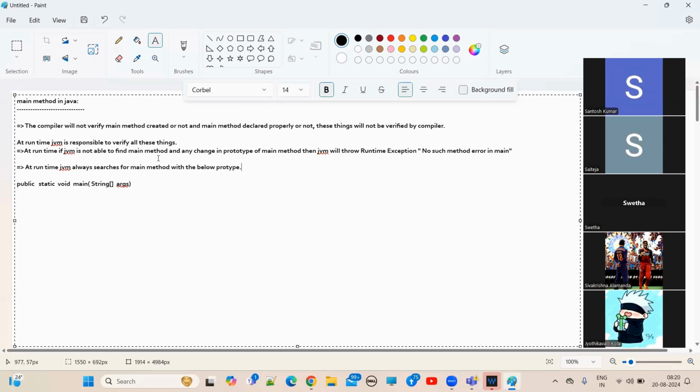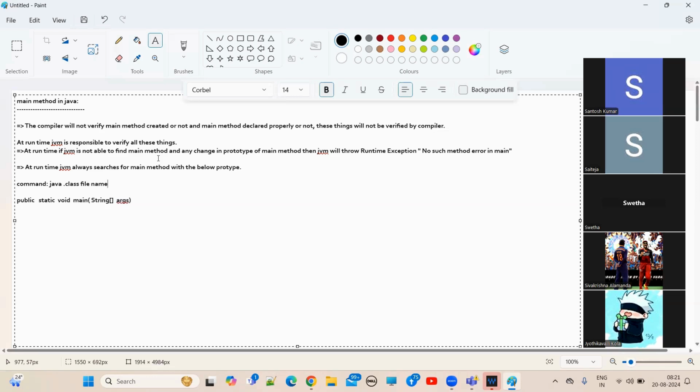When you provide a .class file to the JVM, it means you are trying to execute the Java application. When you're trying to execute the Java application, what is the command you will use? Java, space, class name. Java space .class file name.